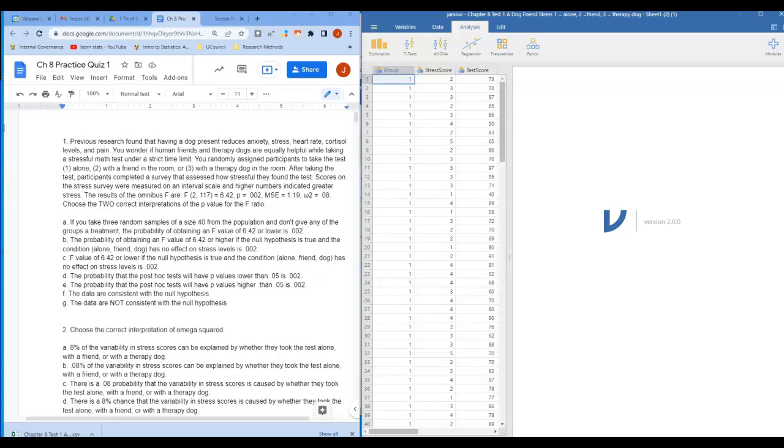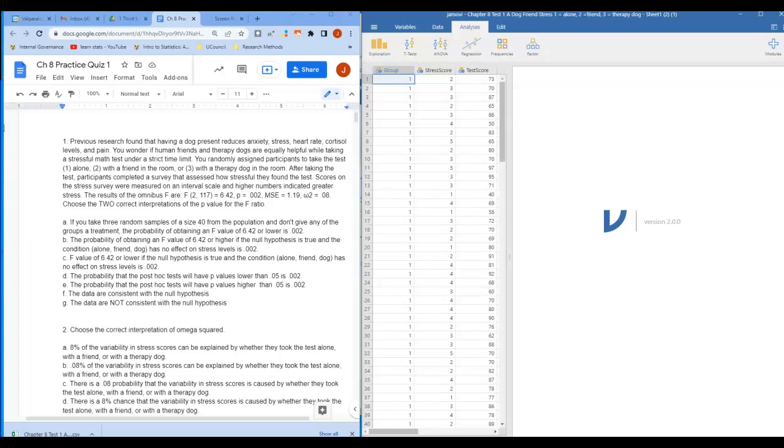Right. So for our first question here, previous research has found that having a dog present reduces anxiety, stress, heart rate, cortisol levels, and pain. You wonder if human friends and therapy dogs are equally helpful while taking a stressful math test under a strict time limit. You randomly assign participants to take the test alone, with a friend in the room, or with a therapy dog in the room. After taking the test, participants complete a survey that assessed how stressful they found the test. Scores on the stress survey were measured on an interval scale, and higher numbers indicated greater stress. And the results of the omnibus F are as follows.